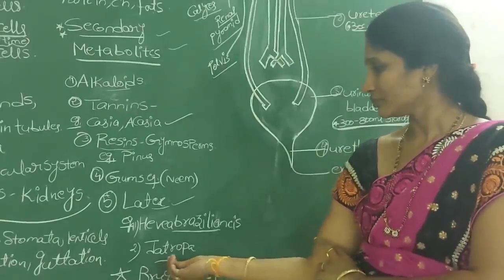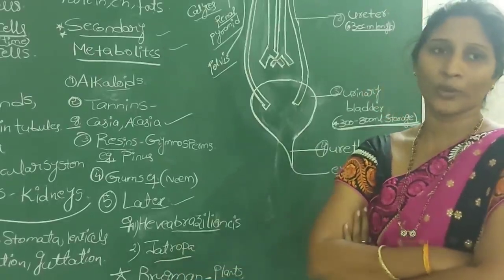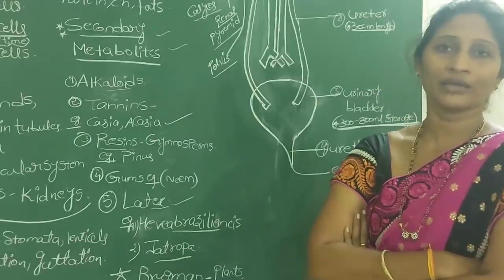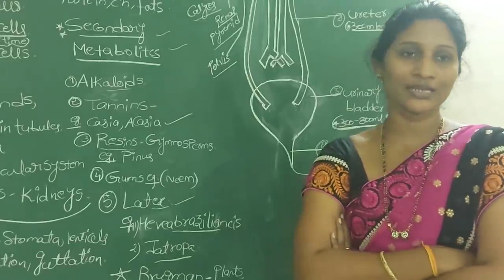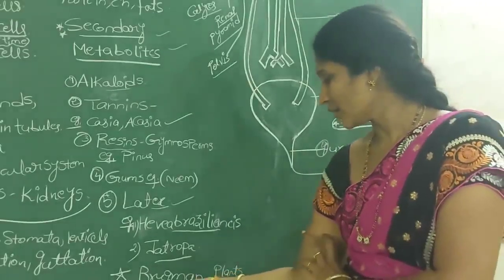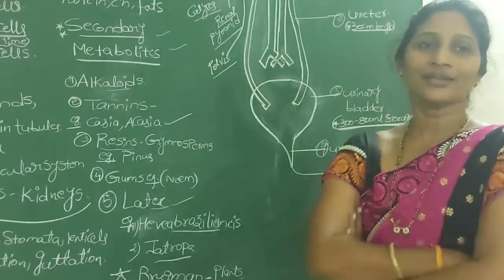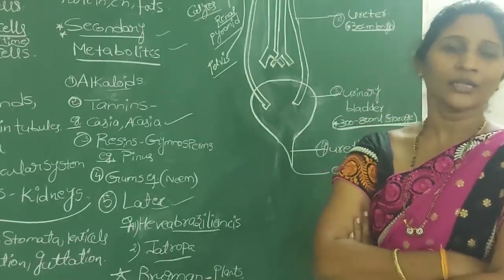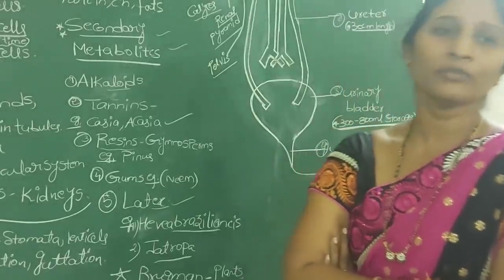And the next one, the latex of the Jatropha plant we use as biodiesel.